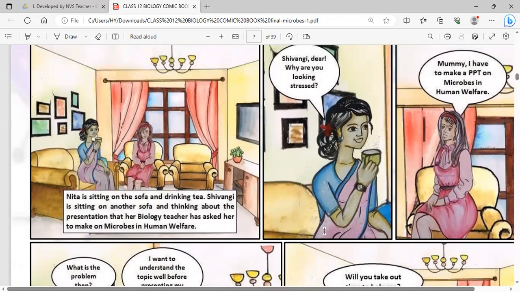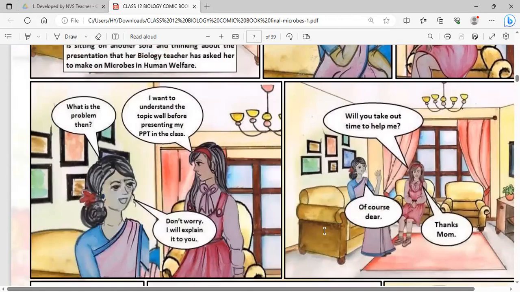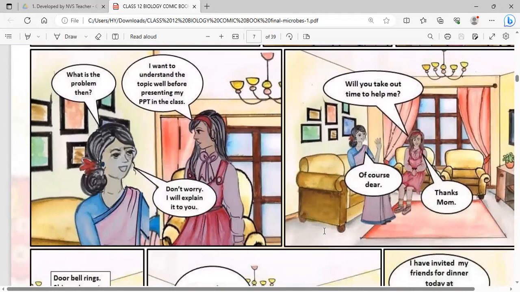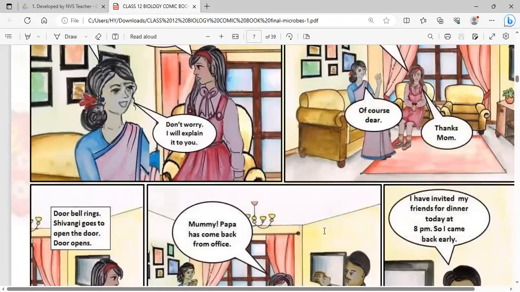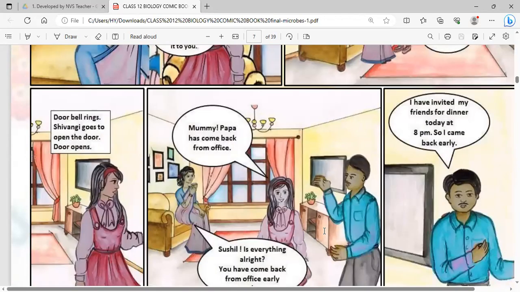The girl says, Mummy, I have to make a PPT on microbes in human welfare. The mother asks, what is the problem then? The girl says, I want to understand the topic well before presenting my PPT in the class. The mother says, don't worry, I will explain to you. She asks, will you take time to help me out? The mother says, of course, dear. Thanks, mom. Shivangi is being held by her mother. Then suddenly the doorbell rings and Shivangi goes to open the door.